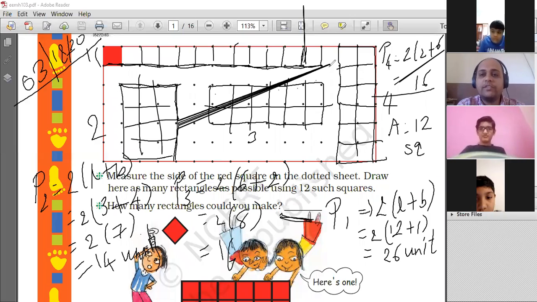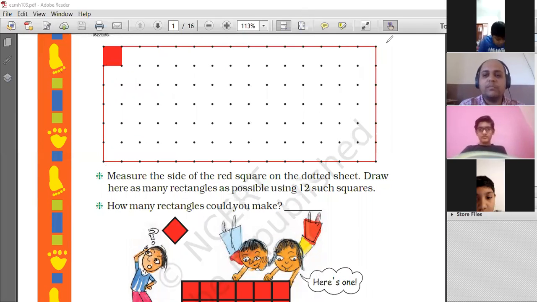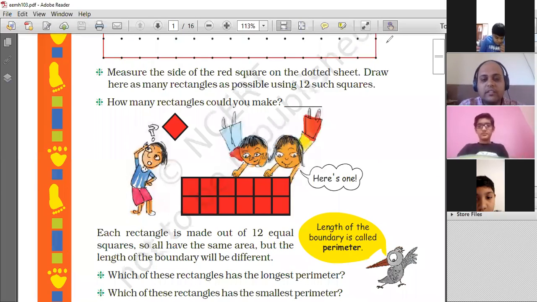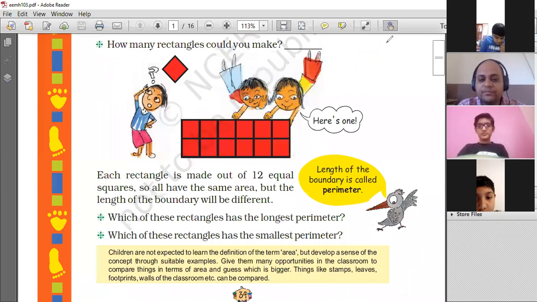Okay? Yes, everyone? You can do this. The calculation part is easy. You can do it on your own. Right? Let's see. Like this one, how many have you made?